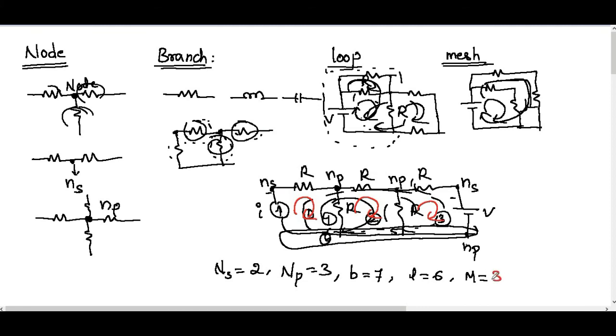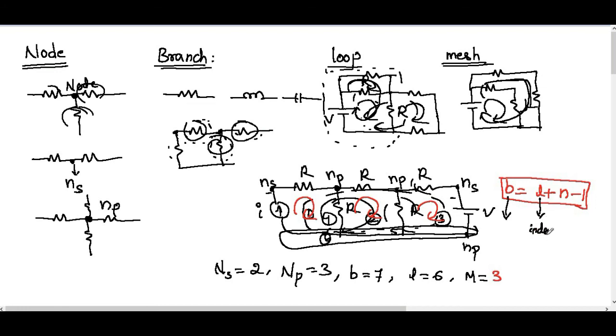We have one condition here. Every circuit must follow this condition: B = L + N - 1. If you take any circuit, it must obey this condition. Here B indicates the number of branches and L indicates the number of independent loops.